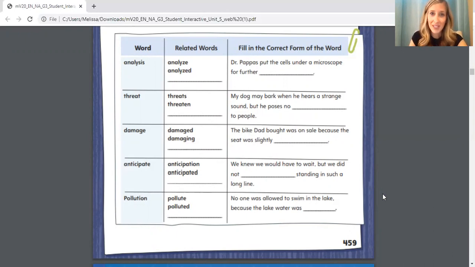That's all you have to do today, you guys. Remember, you're working on pages 454, 455, and page 459.